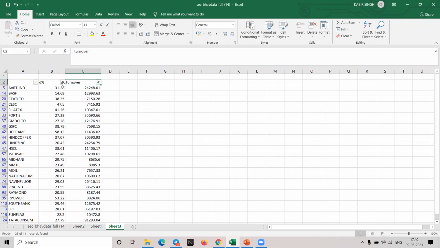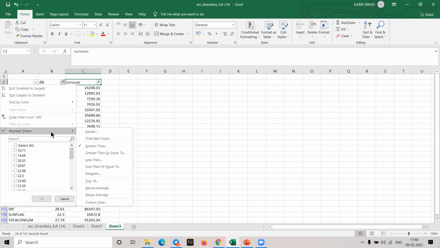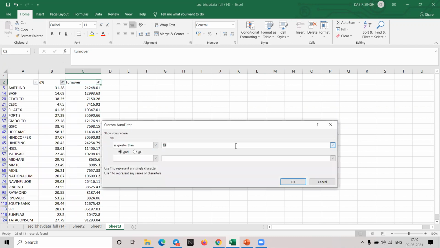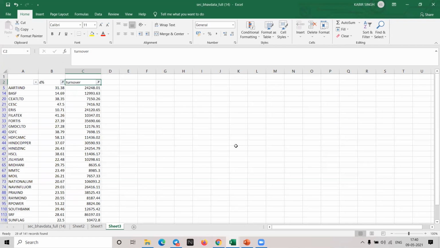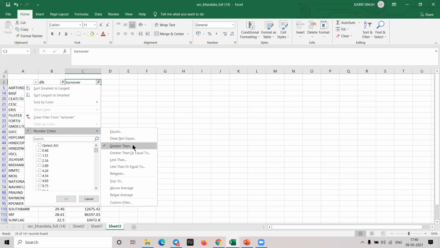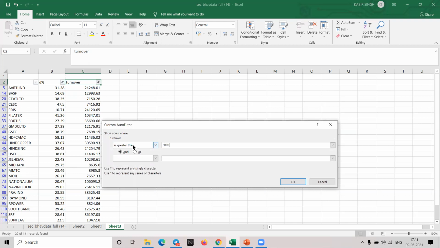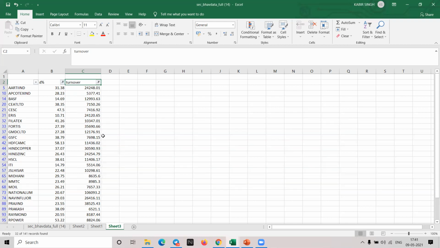Okay, so just one thing I will show you. So Prakash is here, right? Prakash Industries, yes, from this list. So at that time, when I saw this, my filter for percentage was fine.